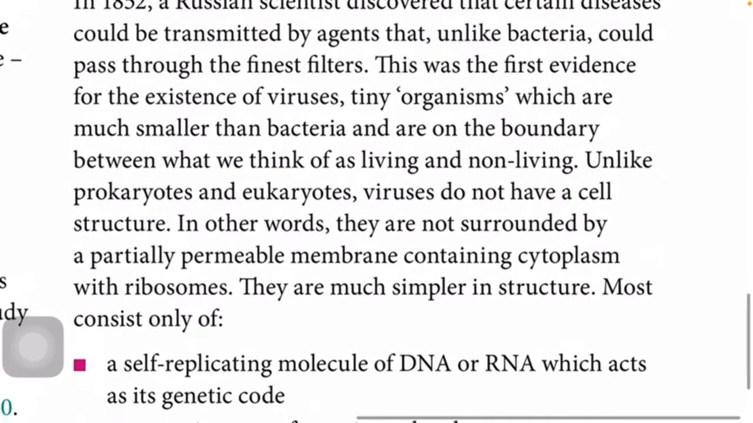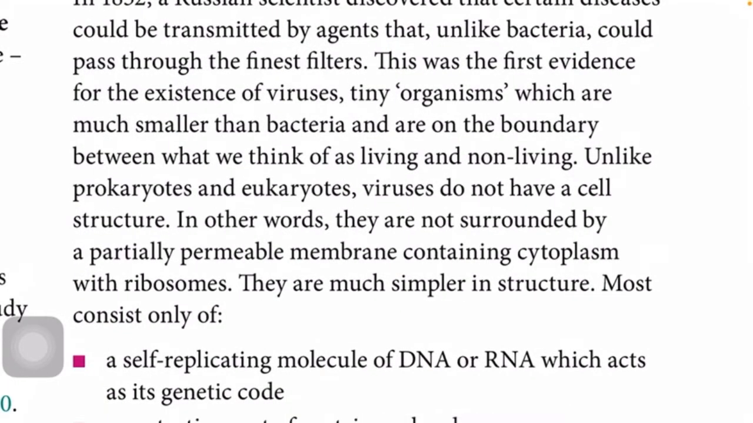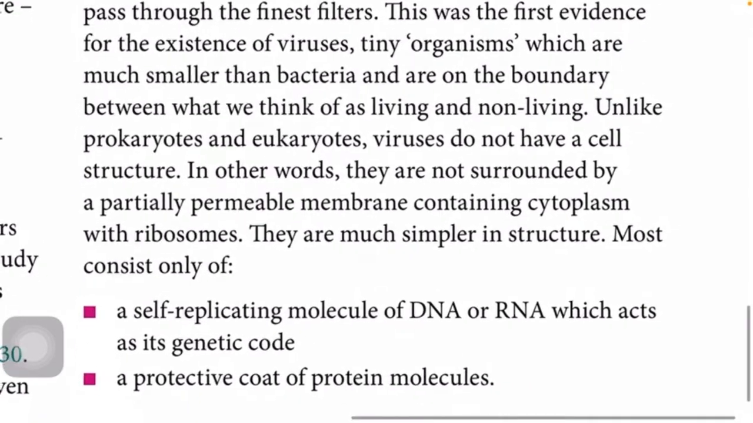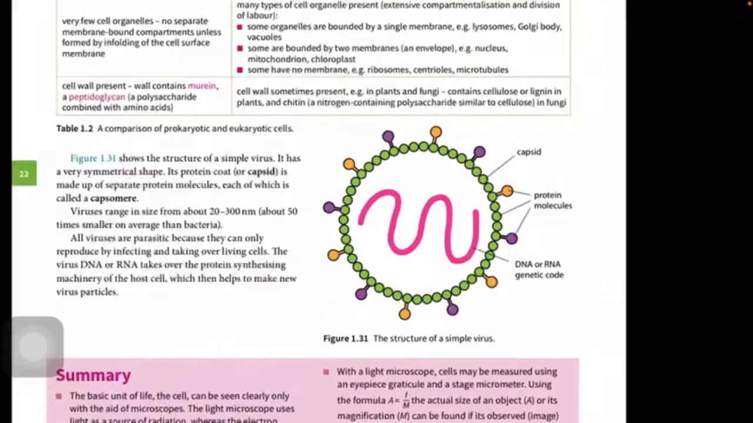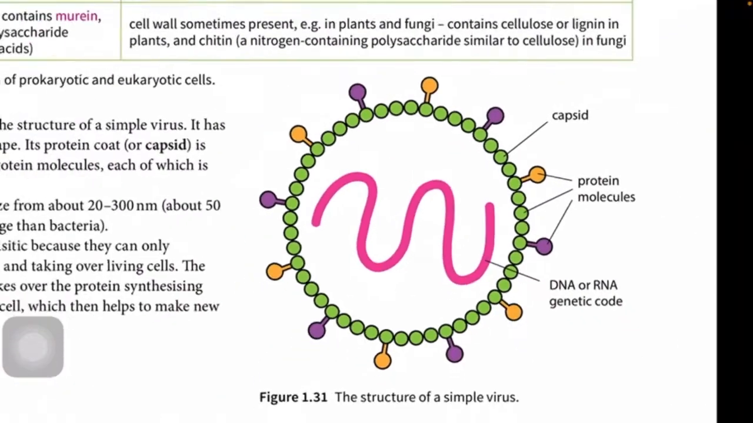Unlike prokaryotes and eukaryotes, viruses do not have a cell structure at all. In other words, they are not surrounded by a partially permeable membrane containing cytoplasm with ribosomes. They are much simpler in structure. Most consist of only a self-replicating molecule of DNA or RNA which acts as a genetic code and a protective coat of protein molecules. See, only this genetic material and the protective coat.